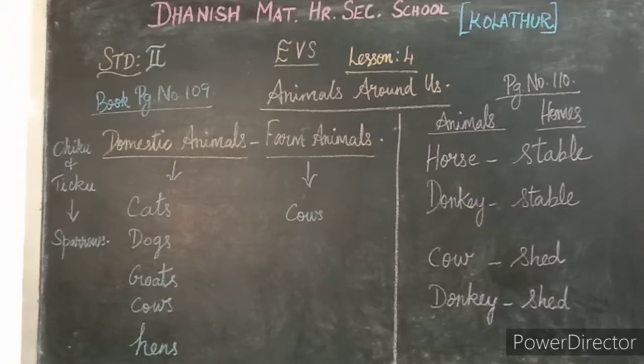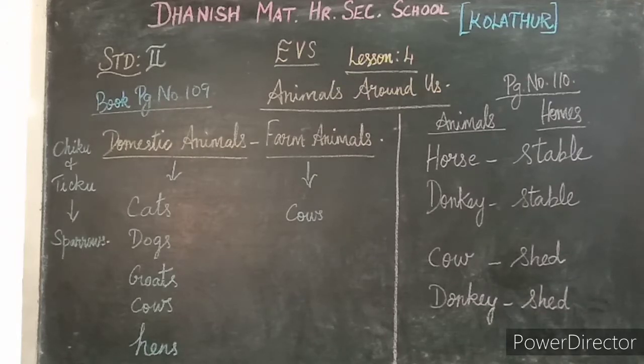So Chiku was very excited. She flew from the nest on a journey into a world of animals. Animals are all different kinds, right? You know different kinds of animals are there. Some live with us in our farms and homes. They are called domestic animals. Some live in the forest, that is wild animals. Some live in water.